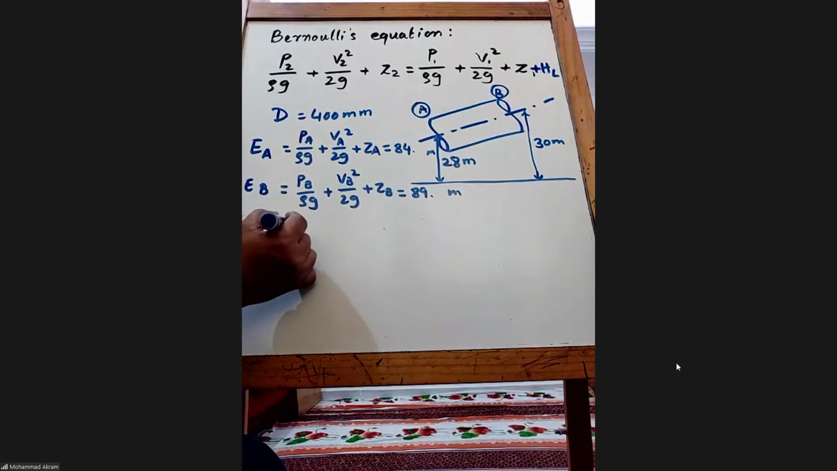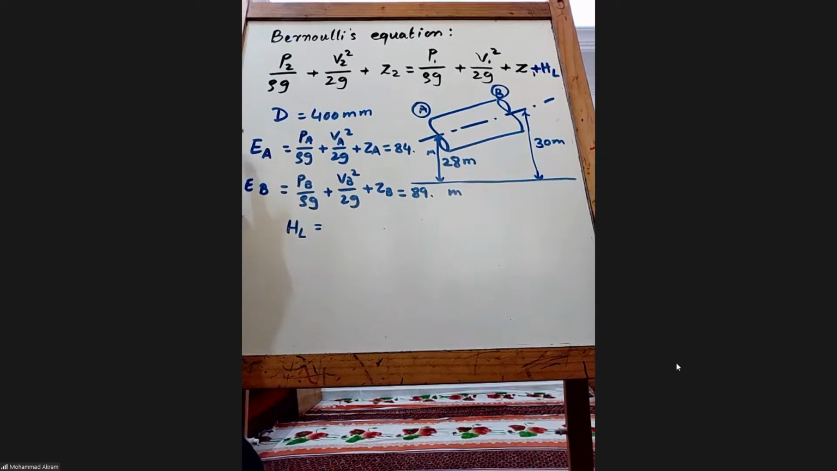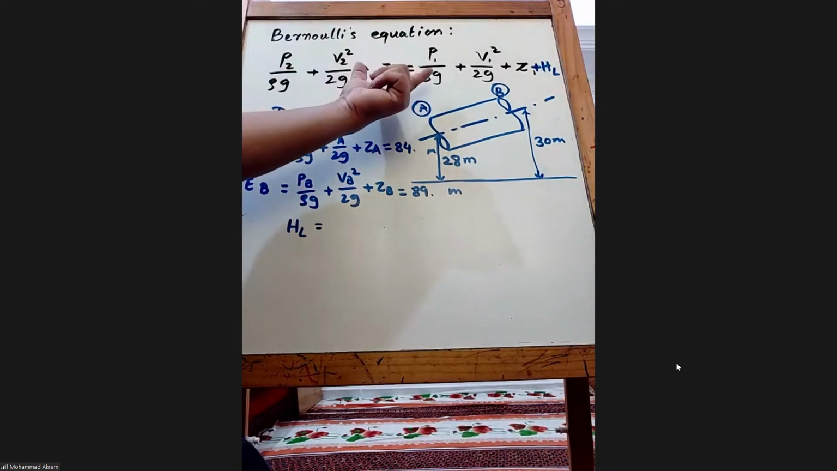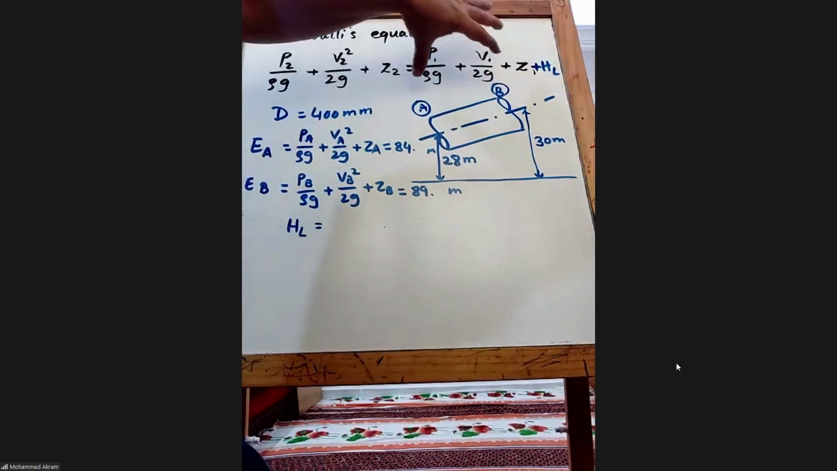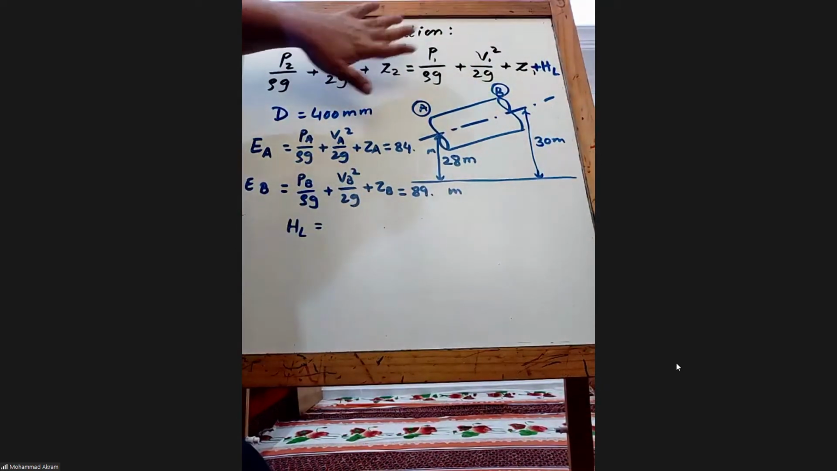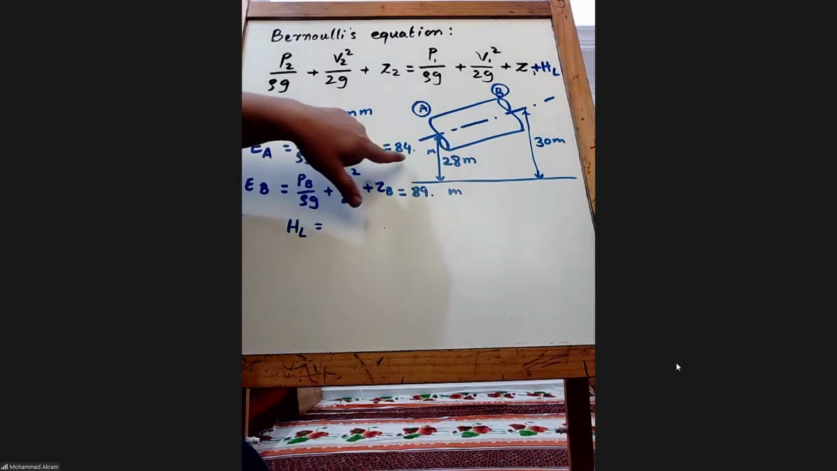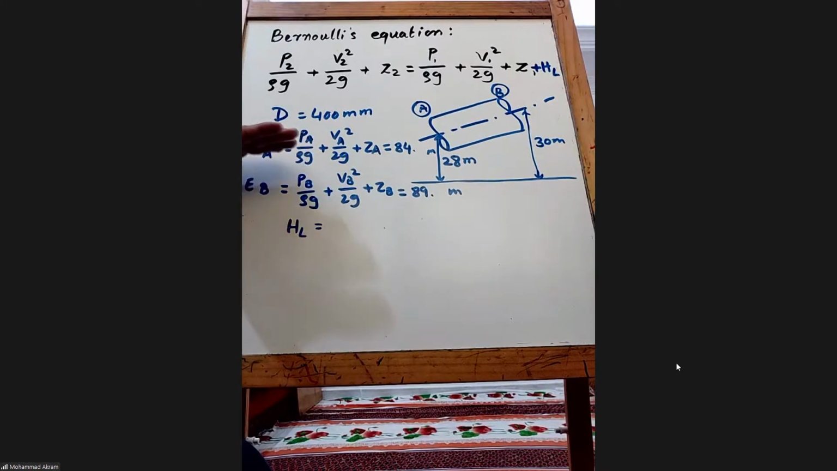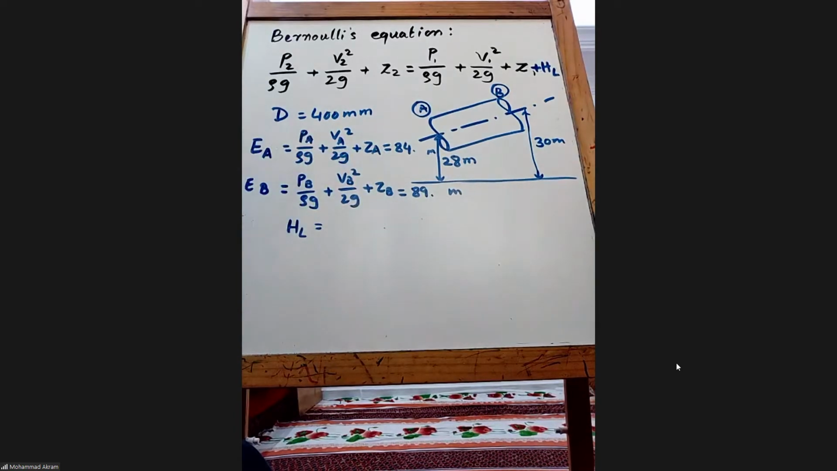Now, h_L is the loss of energy between the two. See what Bernoulli says for ideal flows, it should be equal. But for real flows, there is some head loss. So if you take the energy difference at 1 and 2 or A and B, you will get the head loss. If you take the values of PA, VA and ZA, you will get 84 point some value at A. Similarly, if you put the values at B, you will get the energy at B.